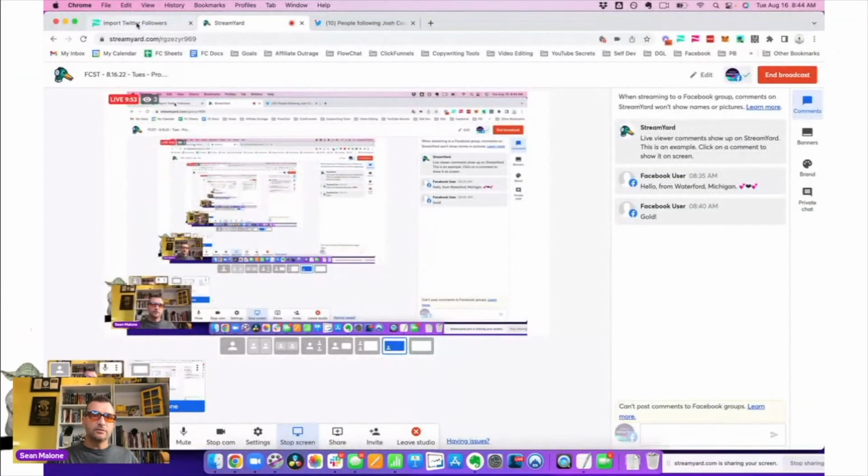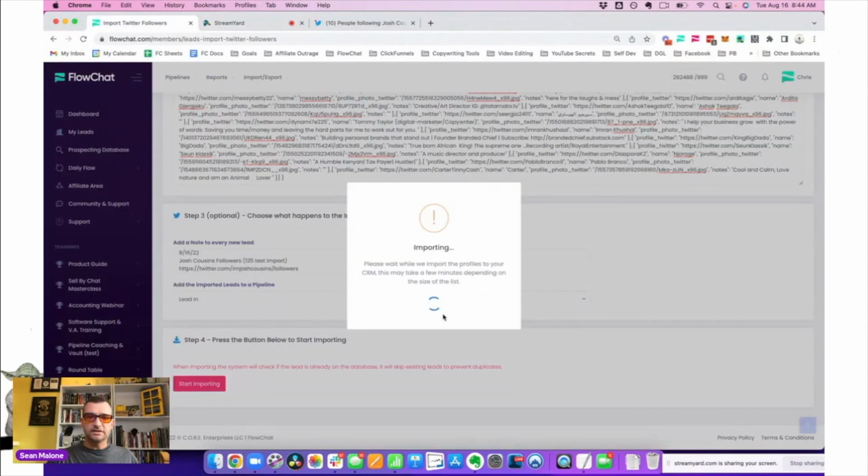Now, it takes a little bit of time just on that import there. This is a little bit different. What's interesting about Twitter, it does take a little bit longer than the other platforms to import. And the reason for that is it grabs a little bit more information from each one of those profiles. I think it took about 2 or 3 minutes to import this whole list here, as you can see.